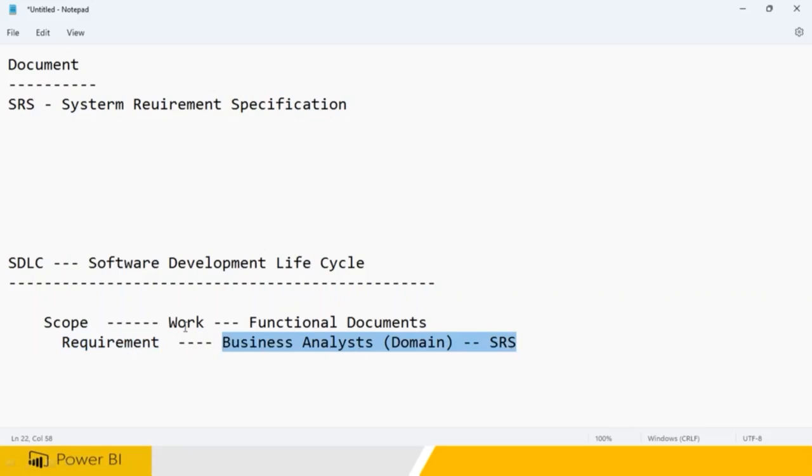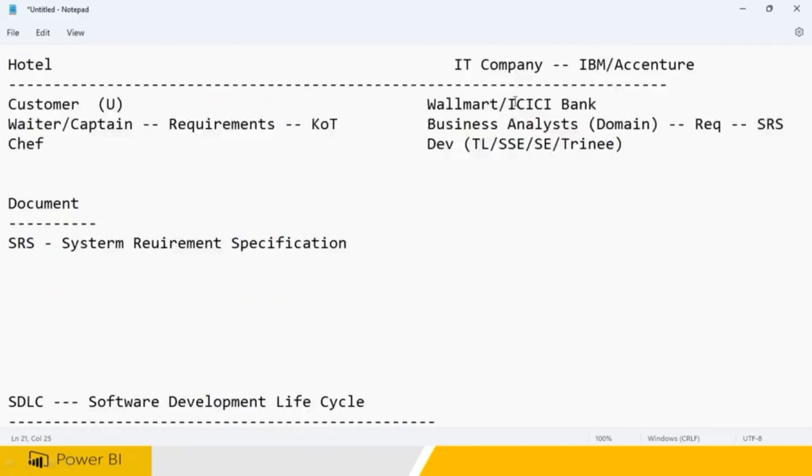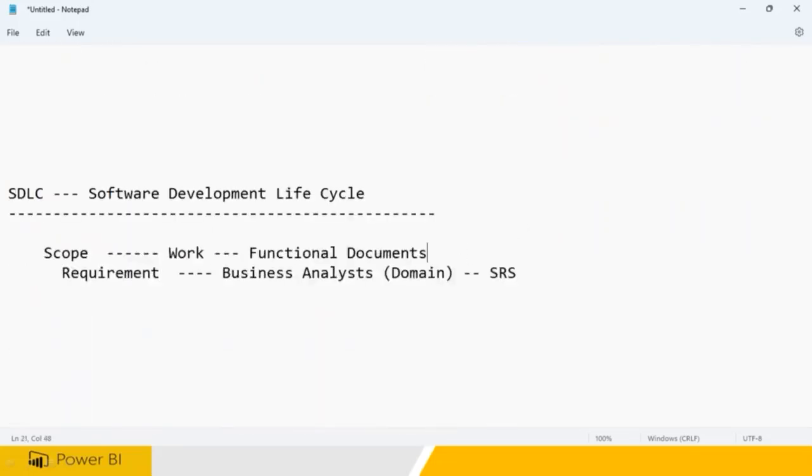So you cannot say that Bhaskar sir told me coffee, I have given you coffee, because Bhaskar sir is not asking for a simple coffee. Bhaskar sir is going to be giving you a project. Project means you cannot think, Bhaskar sir needs coffee, I know how to prepare a coffee, I will prepare a coffee and give it to Bhaskar sir. It is not, because ICICI Bank is coming to you and they're saying they want full-fledged requirements. Without that, they need a loan application. So you will write in this, they need a loan application. This is what is called a scope.